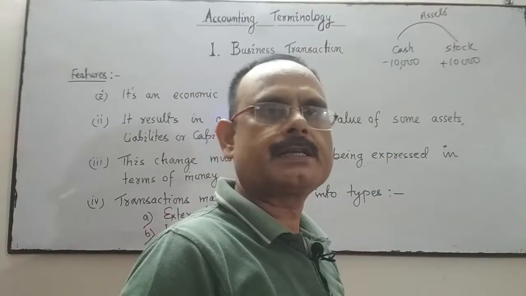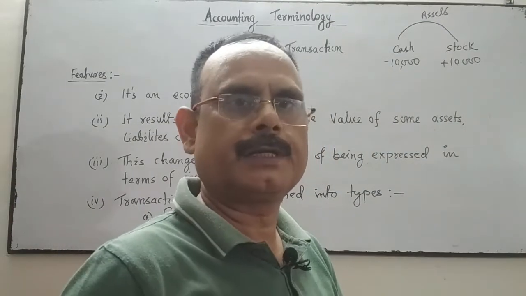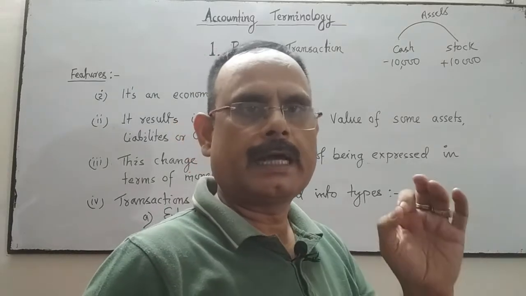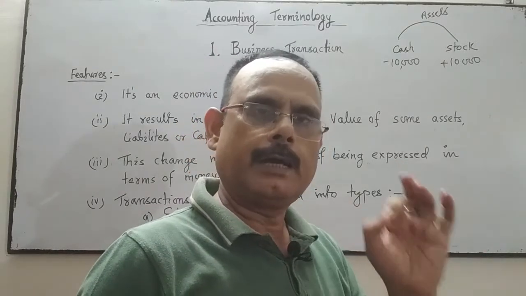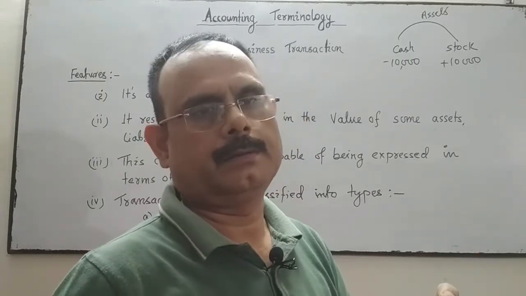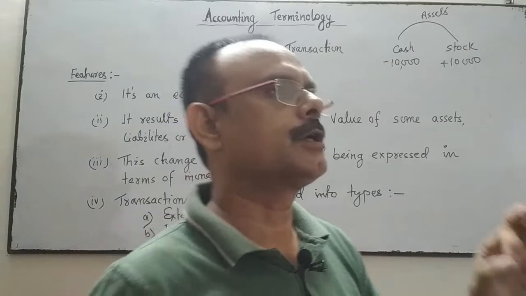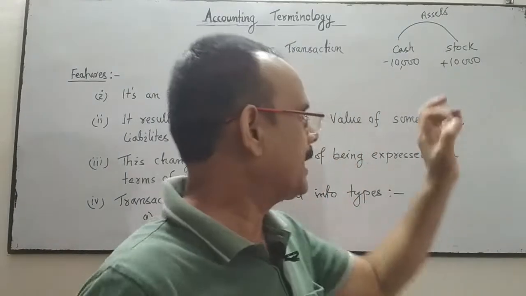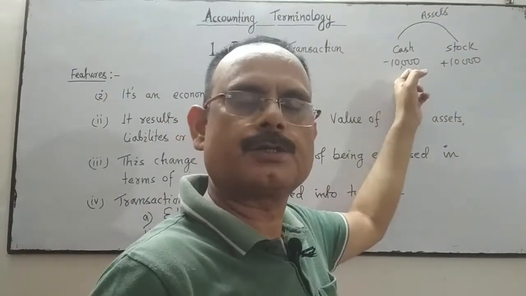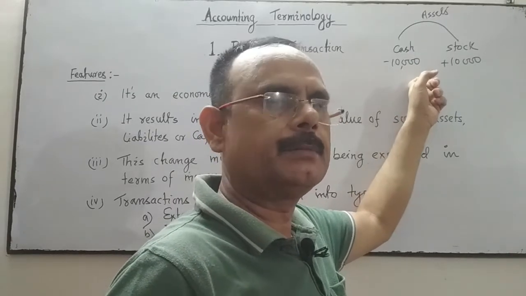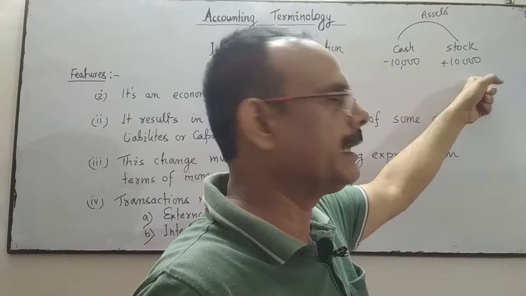So a business transaction is an economic activity which changes the value of assets, liabilities or capital of the business. Here, when we purchase the goods for cash, cash goes out of the business and decreases by 10,000, and at the same time 10,000 is added to stock.